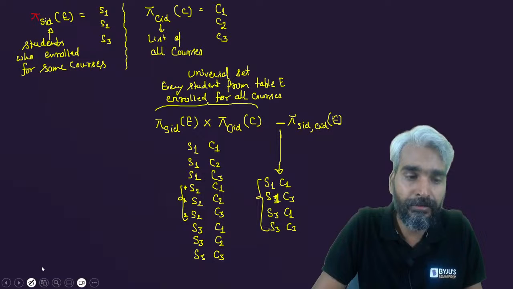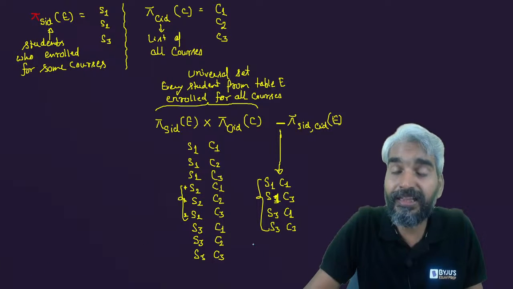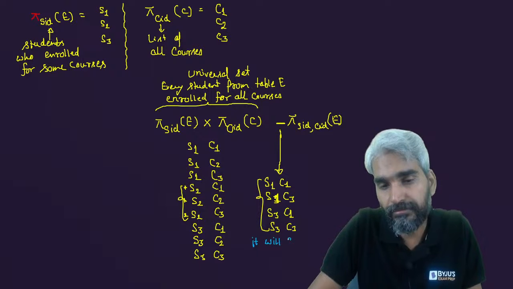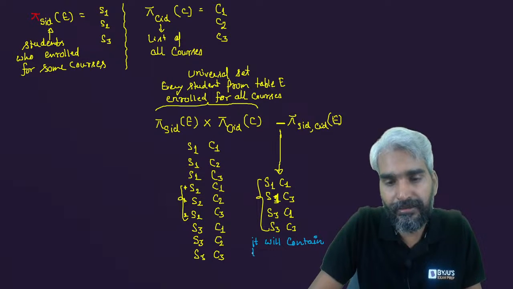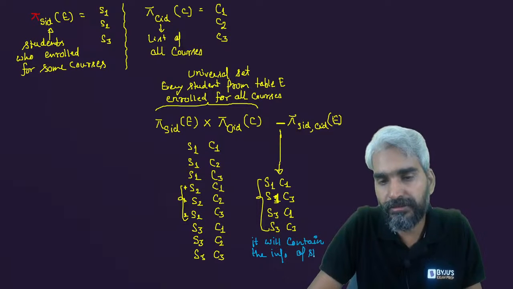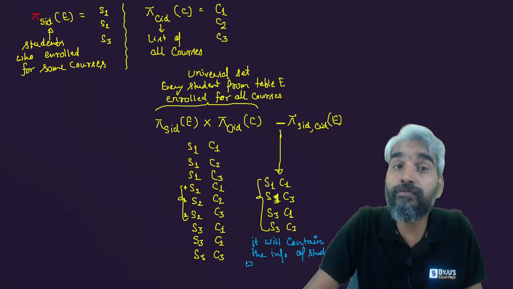So what will you get from here? It will contain the information of students who did not enroll for all courses.